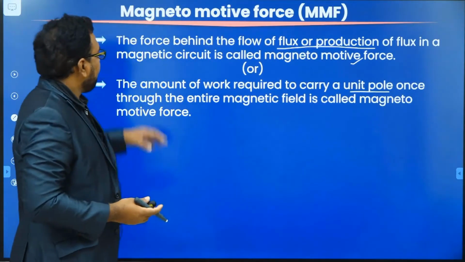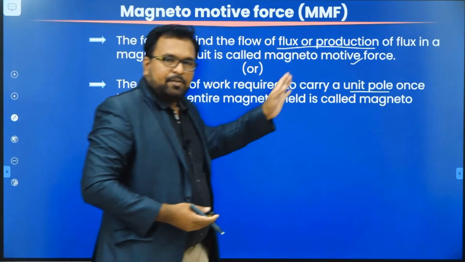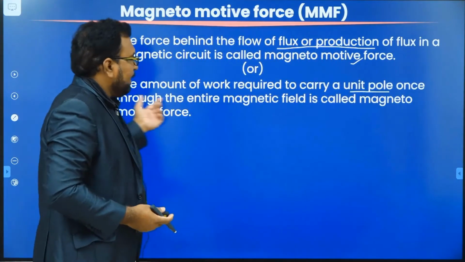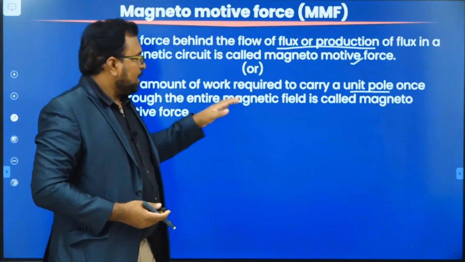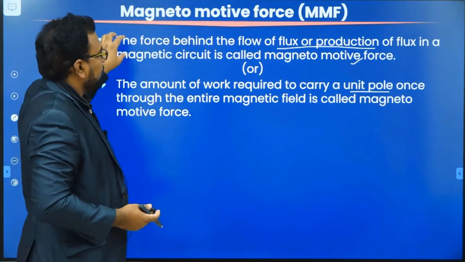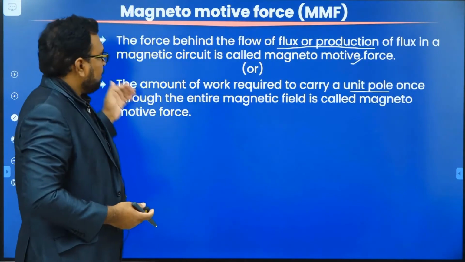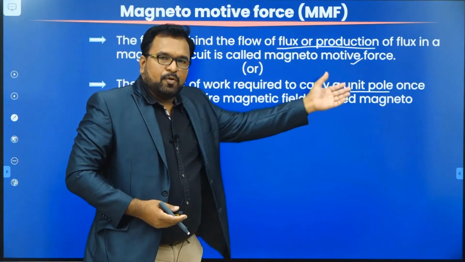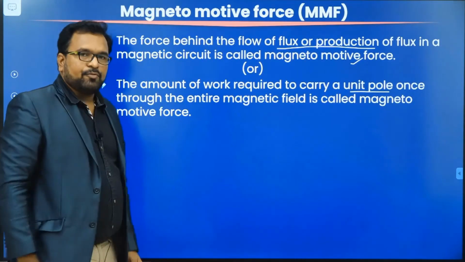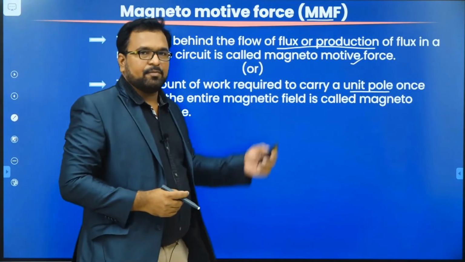Similarly, we can define magnetomotive force as the work done to carry a unit pole once through the entire magnetic field. So we can define it in two ways. One is the force which causes the flux to flow in a magnetic circuit. Second, the work required to move a unit pole once through the entire magnetic circuit is called magnetomotive force. The symbol used to represent magnetomotive force is MMF.